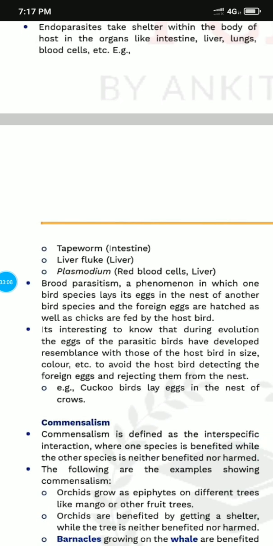And it is interesting to know that during evolution the eggs of parasitic birds have developed resemblance to those of the host bird in size and color, to avoid the host bird detecting the foreign eggs and rejecting them from the nest. Somehow, due to this, some changes also occur. Like cuckoo birds lay their eggs in the crow's nest. Why? So that they do not have to care for the eggs.